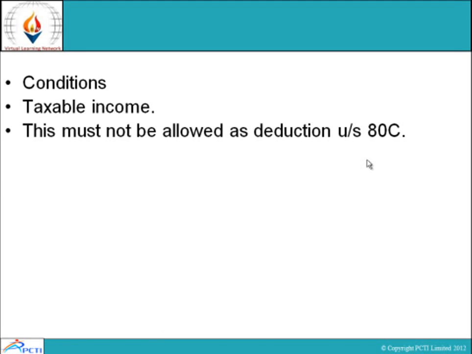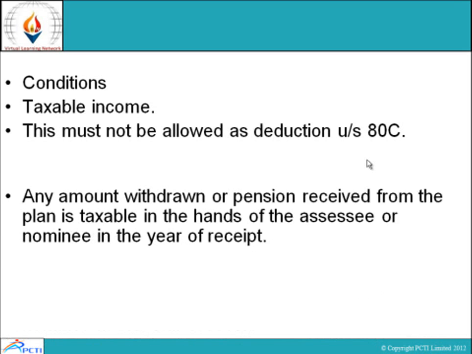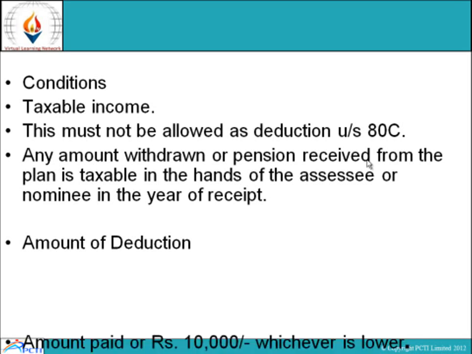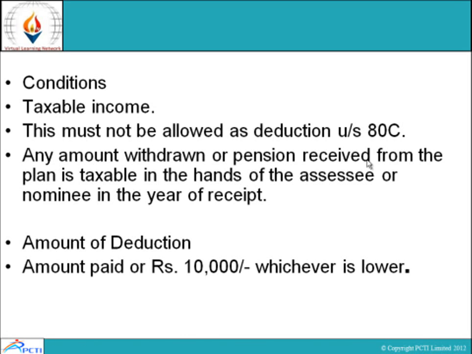This must not be allowed as deduction under section 80C. Any amount withdrawn or pension received from the plan is taxable in the hands of the assessee or nominee in the year of receipt. Amount of deduction: amount paid or rupees 10,000, whichever is lower, is eligible for deduction.